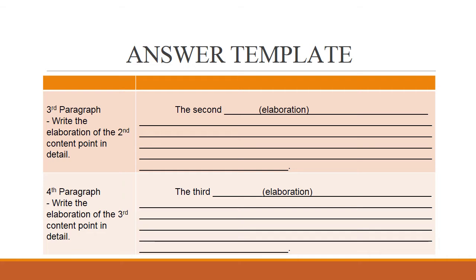The same thing goes to the third and fourth paragraph. For the third paragraph, you write the elaboration or the explanation of the second content point, and the fourth paragraph is where you write the elaboration or the explanation of the third content point of the question.